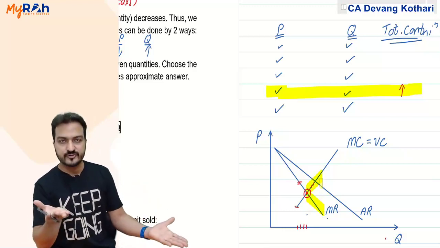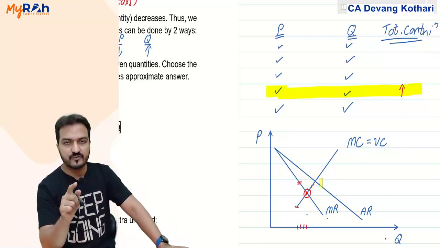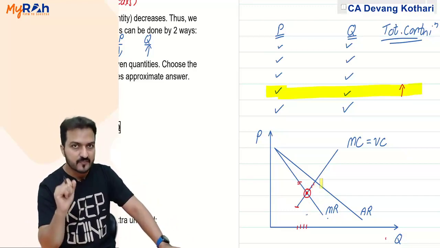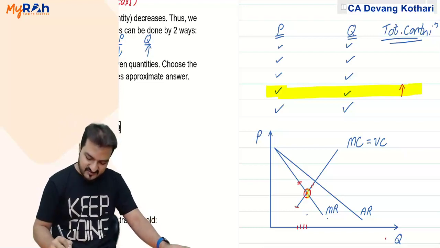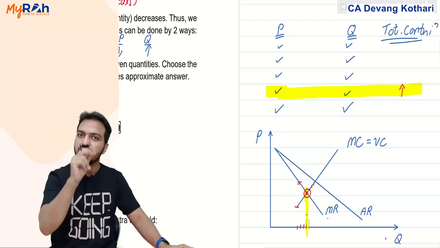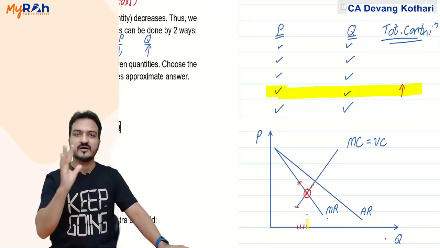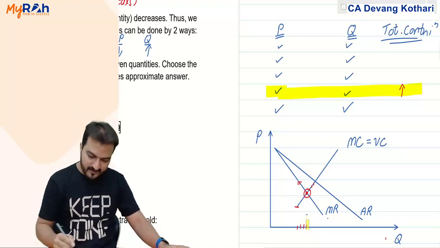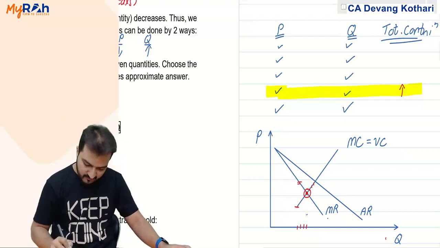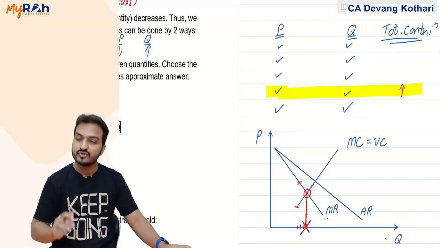Why would you sell that unit which is having more cost, less revenue? You will not. So until what will you keep selling? Maximum, you will keep selling until you are getting revenue more than the cost of that unit sold, until your marginal cost equals marginal revenue. This point indicates my point of equilibrium. Equilibrium meaning these are the exact number of units which you should sell.